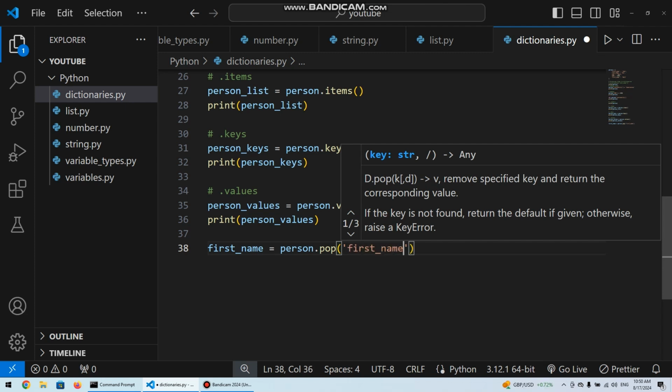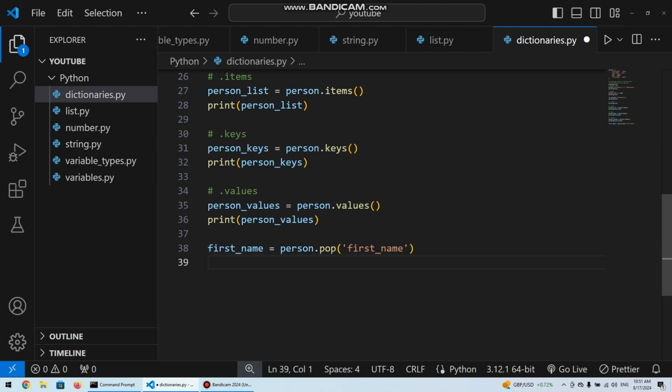So now we know our person dictionary has a key for first name. This pop method will work if the specified key actually exists in our dictionary. If it doesn't exist, it won't do anything. But if it actually exists in our dictionary, then it will remove it. So it removes it but returns the value to us. We have a first name variable we have created here on line 38, and we are calling the pop method on the person dictionary and passing a parameter first name, which is the key we want to pop out of our person dictionary.